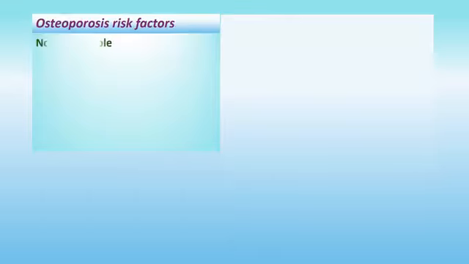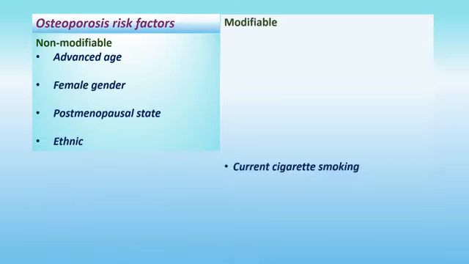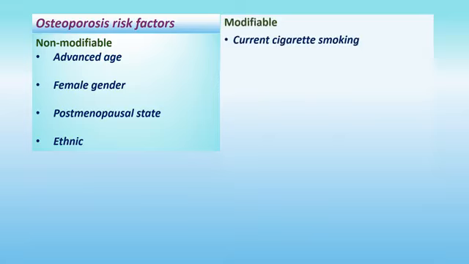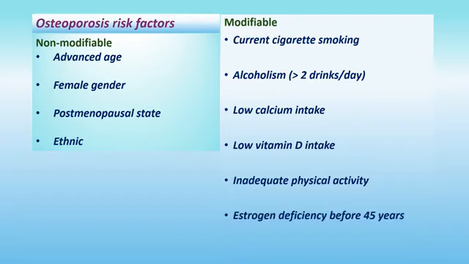Osteoporosis risk factors. Non-modifiable list: advanced age, female gender, postmenopausal state, ethnic group. Modifiable list: current cigarette smoking, alcoholism of more than 2 drinks a day, low calcium intake, low vitamin D intake, inadequate physical activity, estrogen deficiency before 45 years, drugs and diseases causing osteoporosis.